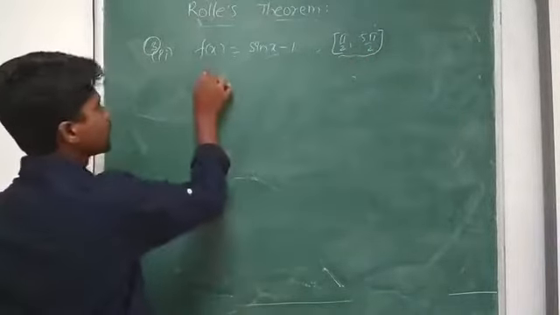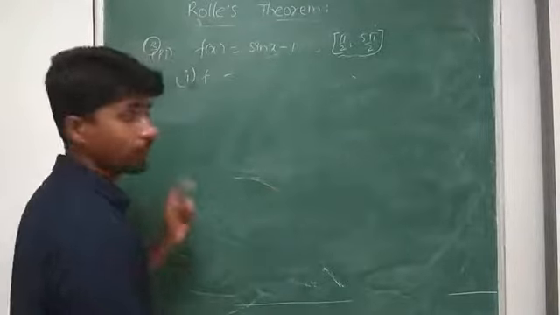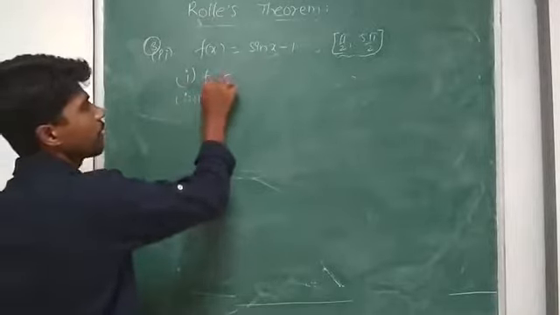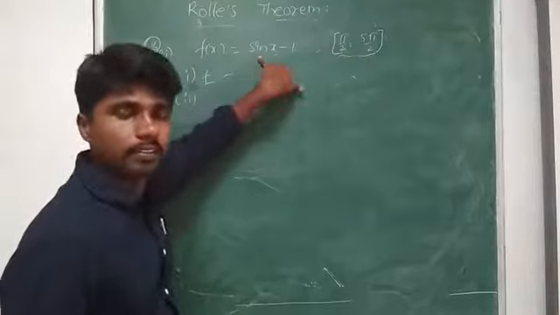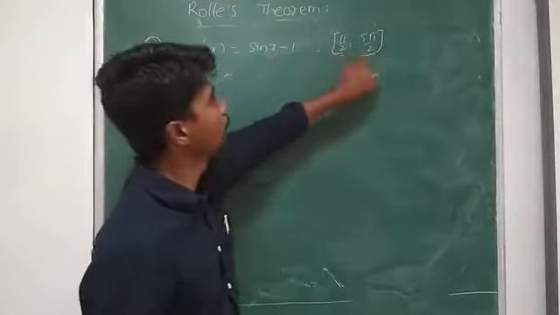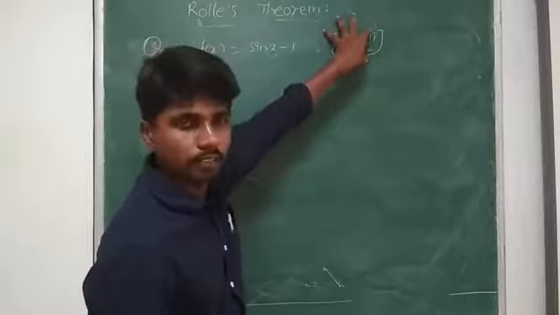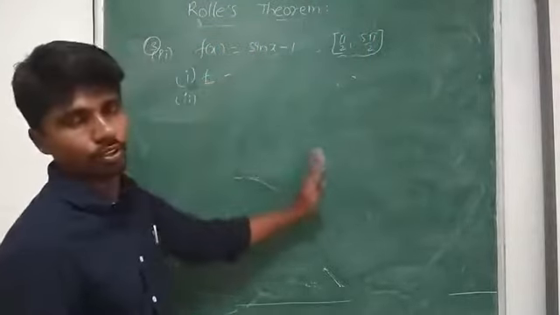So f is continuous. We have to write the statements, don't neglect them. Second, why is f continuous? The domain of sin x is the real numbers, and [pi/2, 5pi/2] is a subset of R, therefore f is continuous.